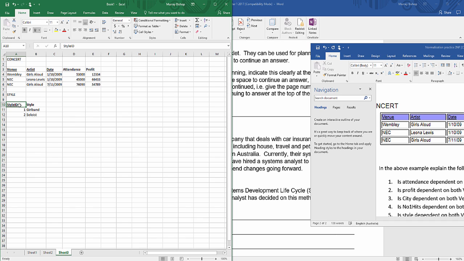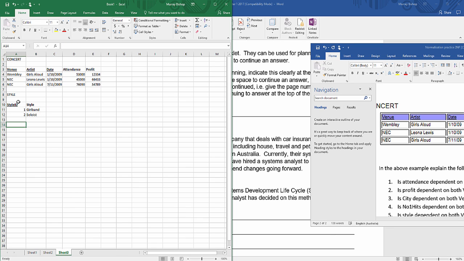Remember, it's really important that each table has a primary key to link to, and that's why we've made this up. You couldn't really have a table with just one attribute and try and link it to itself. At least 2 is a good idea. So this way we have our style being directly linked to this attribute over here.